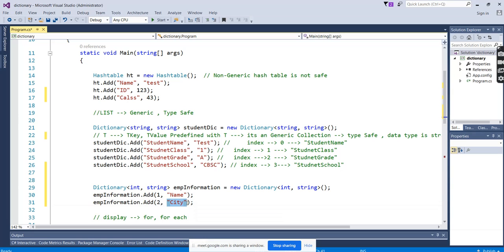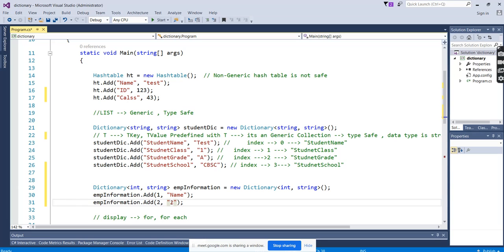Like a hash table or array list, where we are mixing values, giving integer and string, here we cannot give integer and string. It will give an immediate compile time error, because you said the value is a string, so we have to enter only a string value.